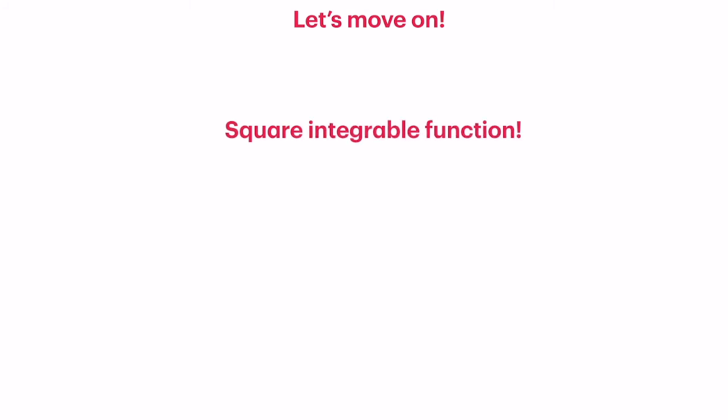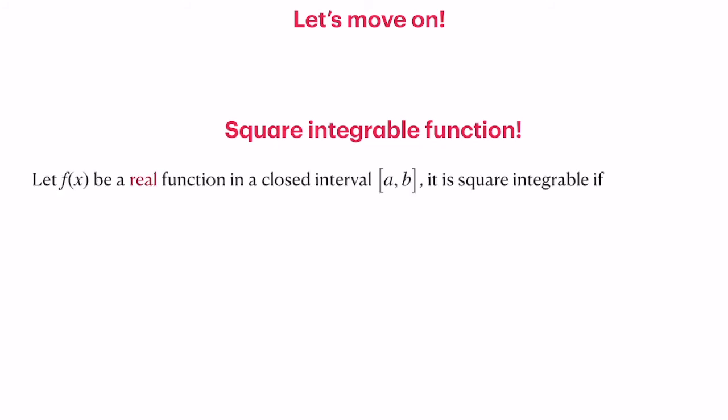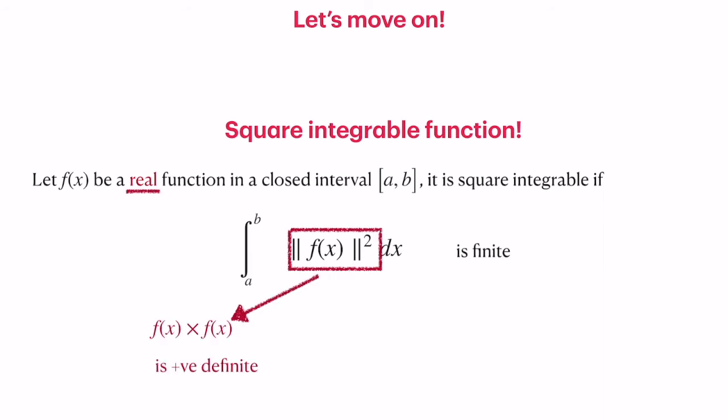It is called square integrable functions, where we are essentially coming back to vector space or Hilbert space. Let f of x be a real function in a closed interval a b. Then it is called square integrable if the integral going from a to b of mod f of x square dx is finite. In simple words, a square integrable function is one whose mod square, integrated within a closed interval, takes a finite value. But there are many interesting things you can do with that.